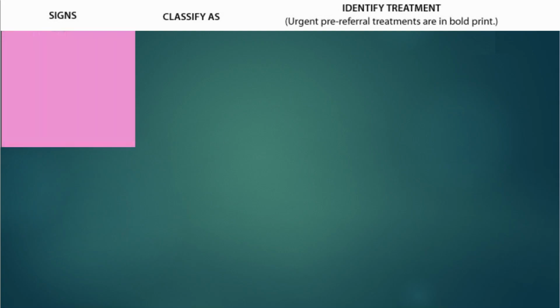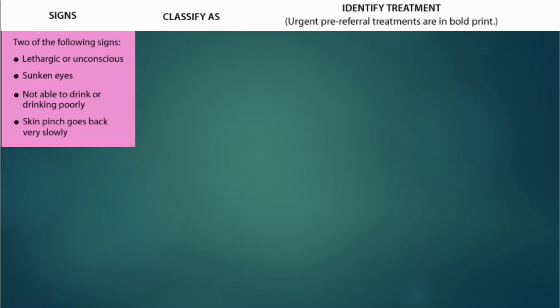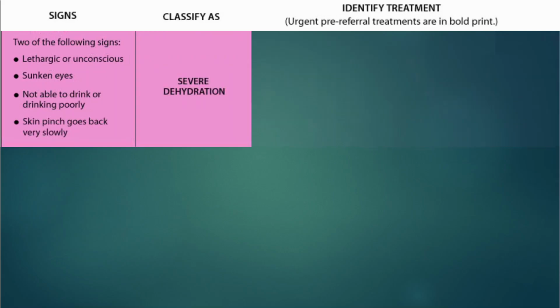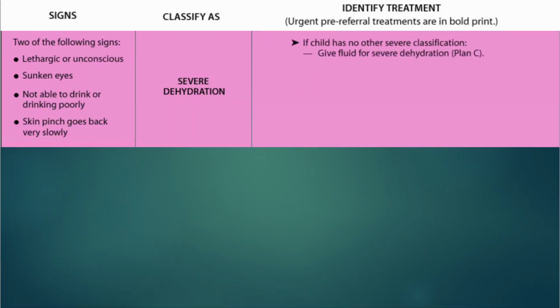The first category we have is color pink. If 2 of the following signs are observed: lethargic or unconscious, sunken eyes, not able to drink or drinking poorly, skin pinch goes back very slowly, then we classify this as severe dehydration. Treatment: if child has no other severe classification such as pneumonia, give fluid for severe dehydration, also known as Plan C. So here's what Plan C looks like.